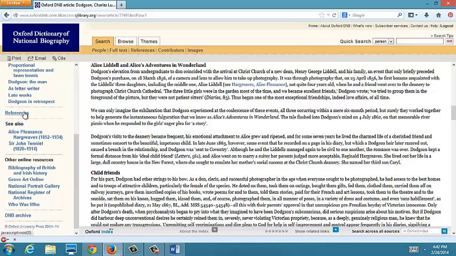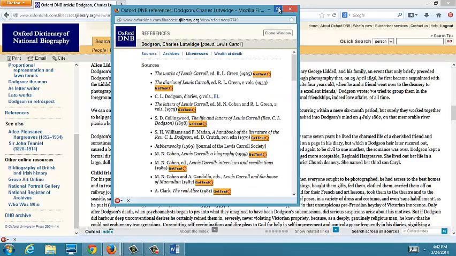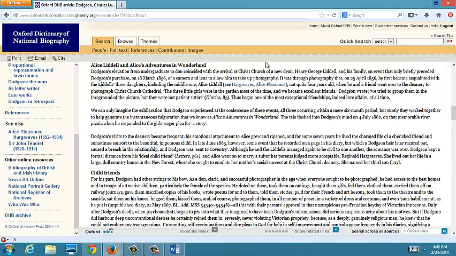Also, you can see references. If you want to find out more information, you can see the references that the contributor used. So here's his list of references. You could click on Get Text if you want to see, or write down the titles of the pieces and look them up in another database or in your library.